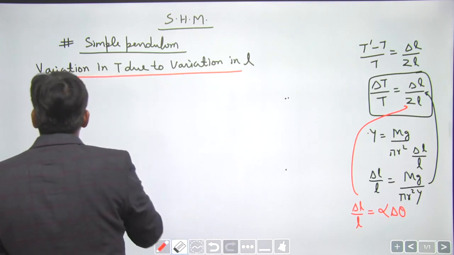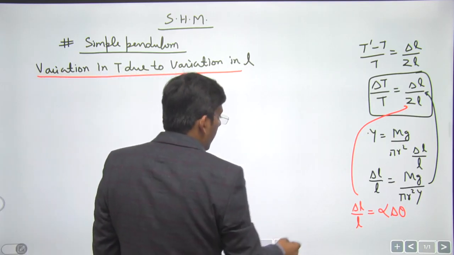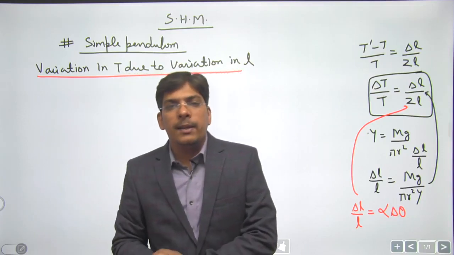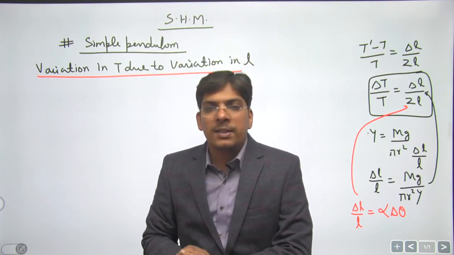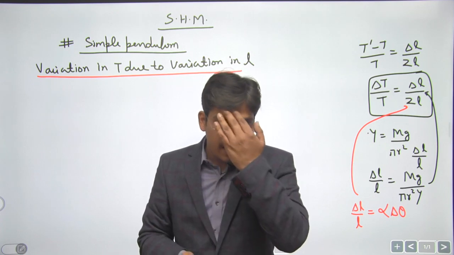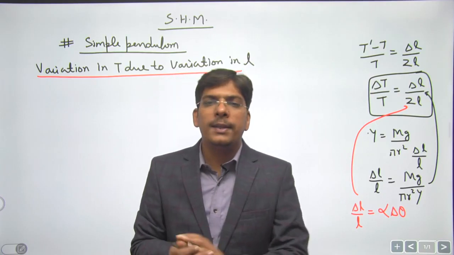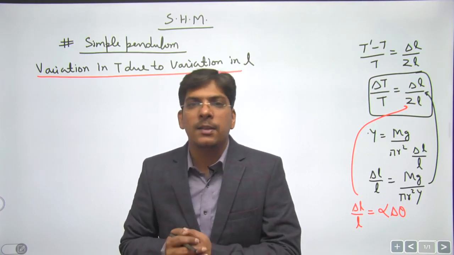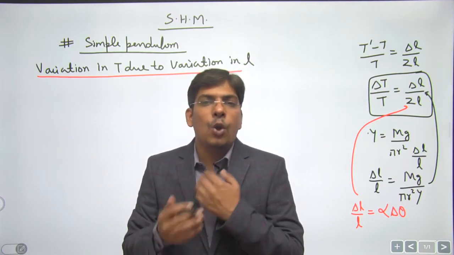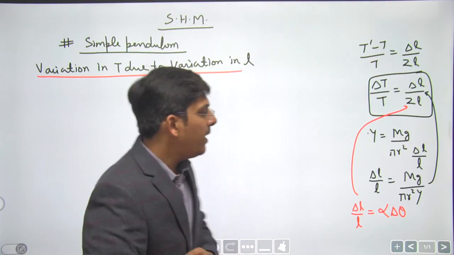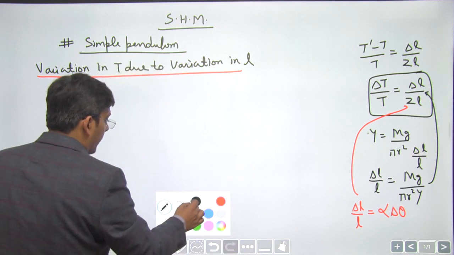See, what is the question? Suppose a question says that you calibrated a pendulum in Delhi when the temperature was around 25 degrees Celsius, and you suddenly moved to Dubai for one day where the temperature is say 50 degrees Celsius. Then what is the time lost or gained by your pendulum clock in one day? Okay, so let us understand that.